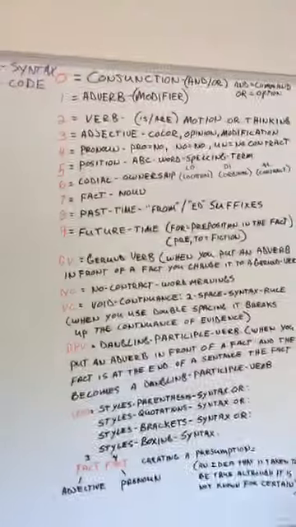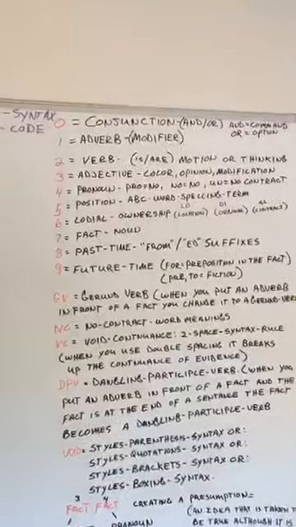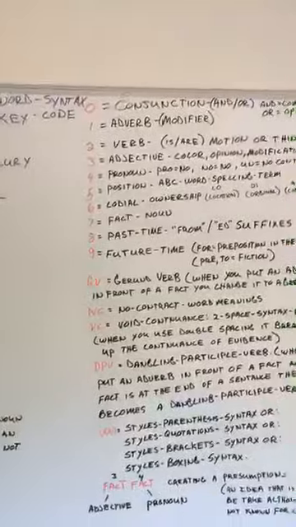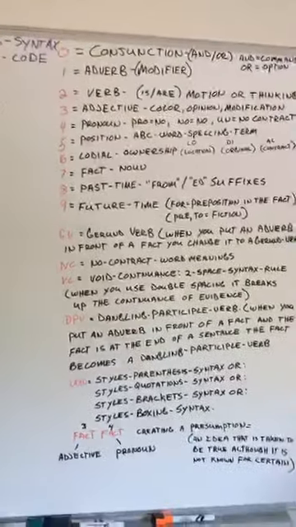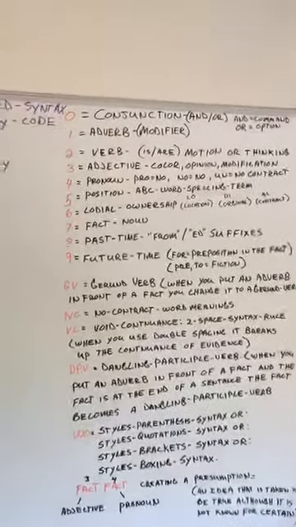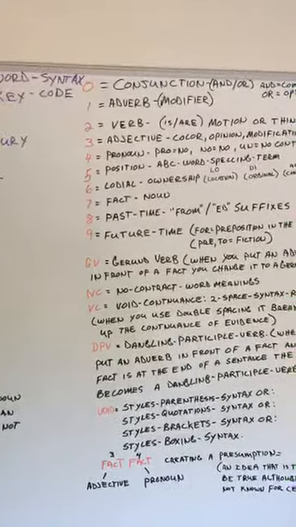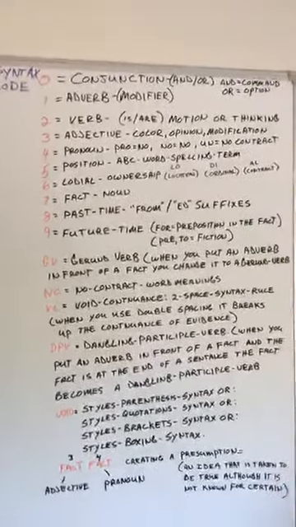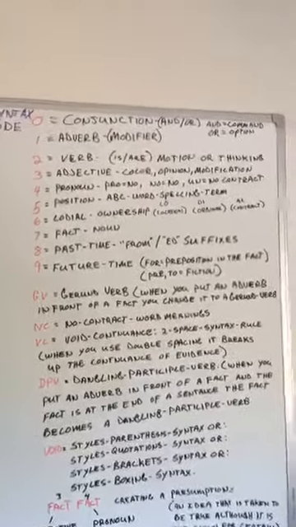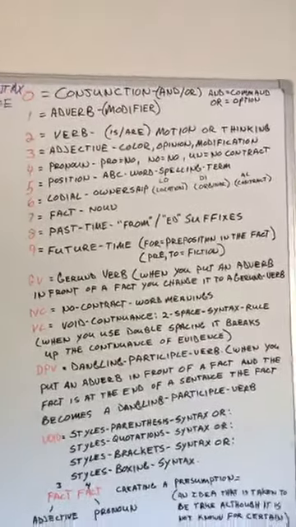But first, I want to go over the parts of speech with you real quick. So what I do is I inject a mathematical interface into the grammar so that I can identify the parts of speech with a number. If we put the part of speech above the word, it would take up too much time and be too confusing. So I use a number to identify it. I use 0 as a conjunction. They lied to us in school. The only conjunction in the English language is and or. And is a command, or is an option.